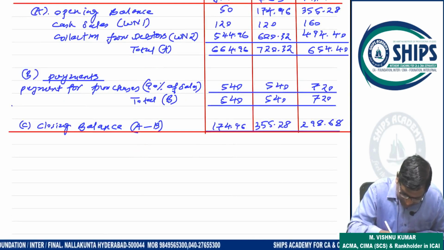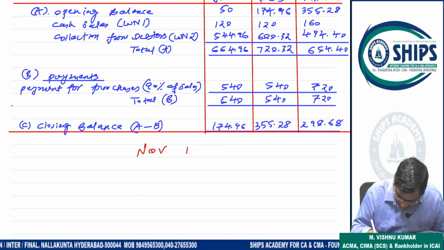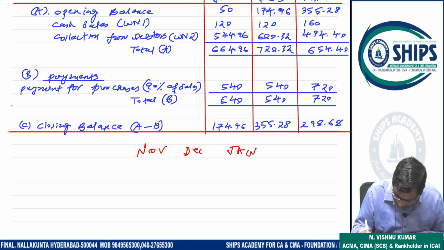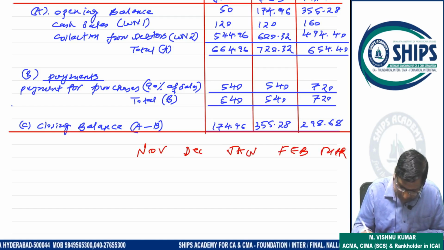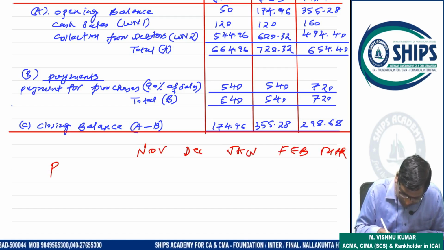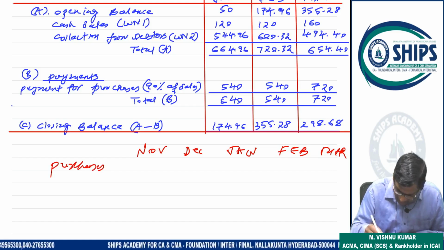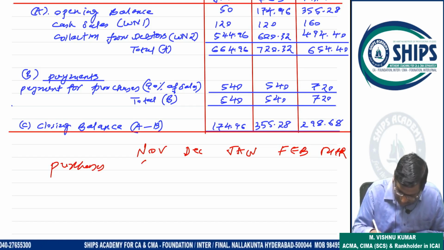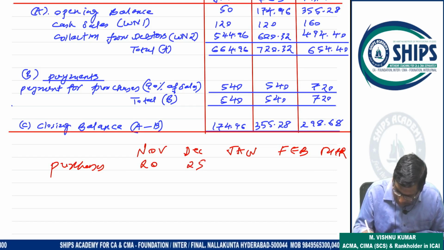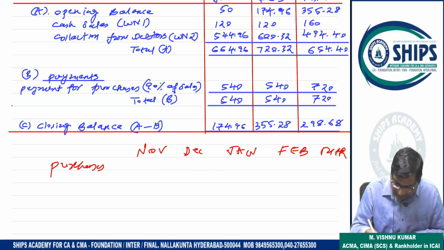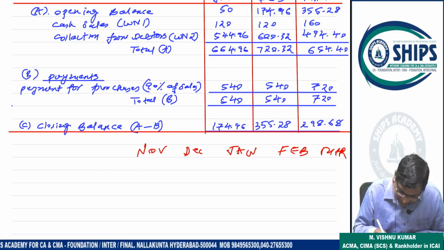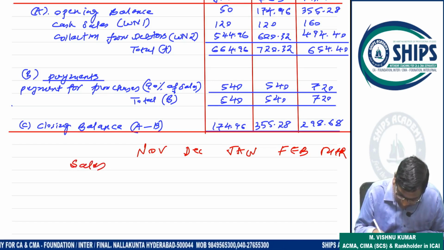Suppose November, once again I am repeating here, concentrate. November, December, January, February, March. Suppose purchases, for example, this is not related to the question. Suppose purchases here are 20, 25. On what basis are the purchases given? First they are given sales.